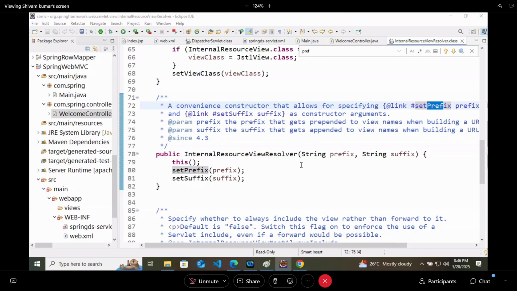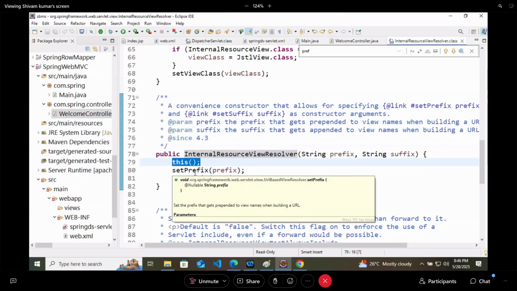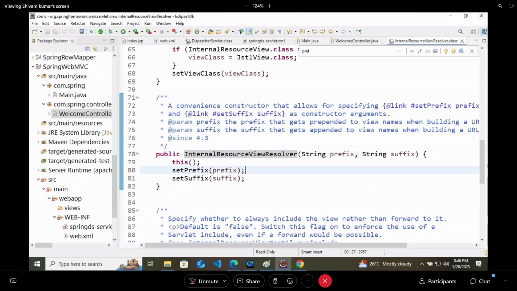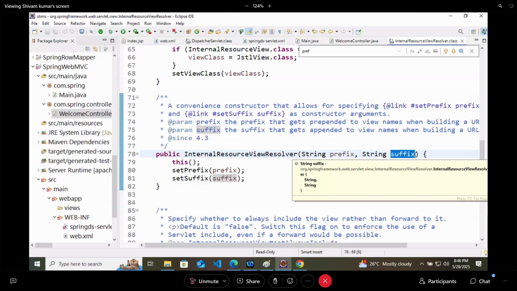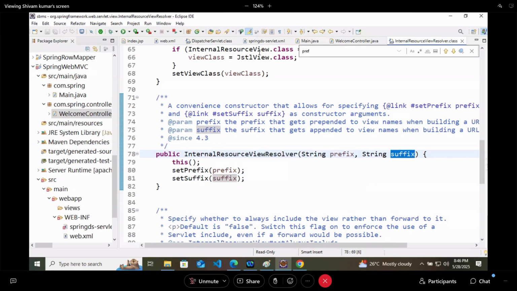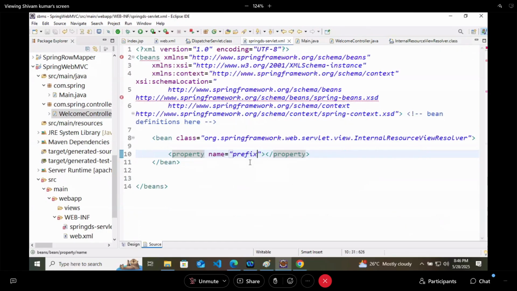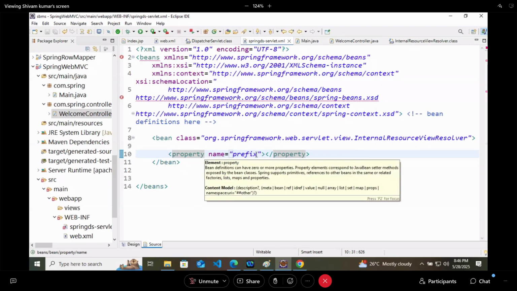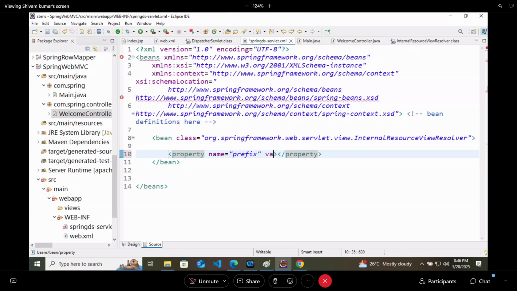So here I have provided property name equals prefix, value equals slash. Got it? All the request prefix will be slash only. Any request coming into this application should have slash at the start. There is one more property I am writing here: suffix.